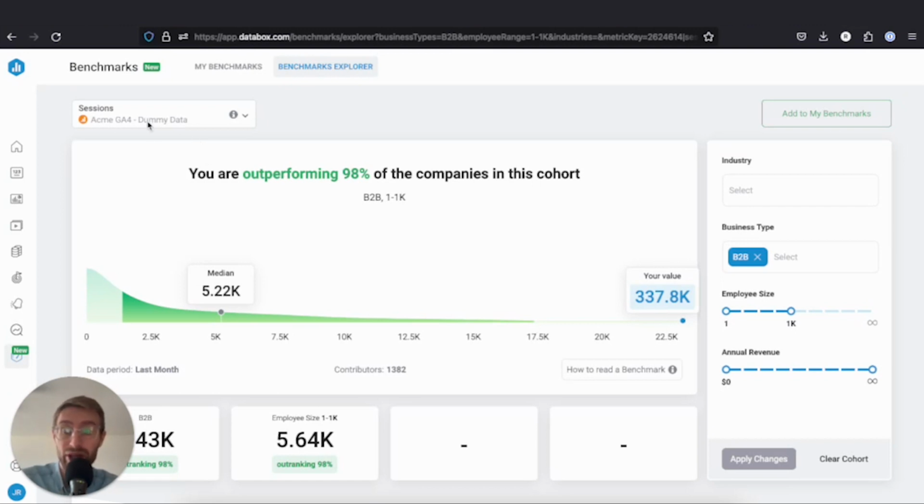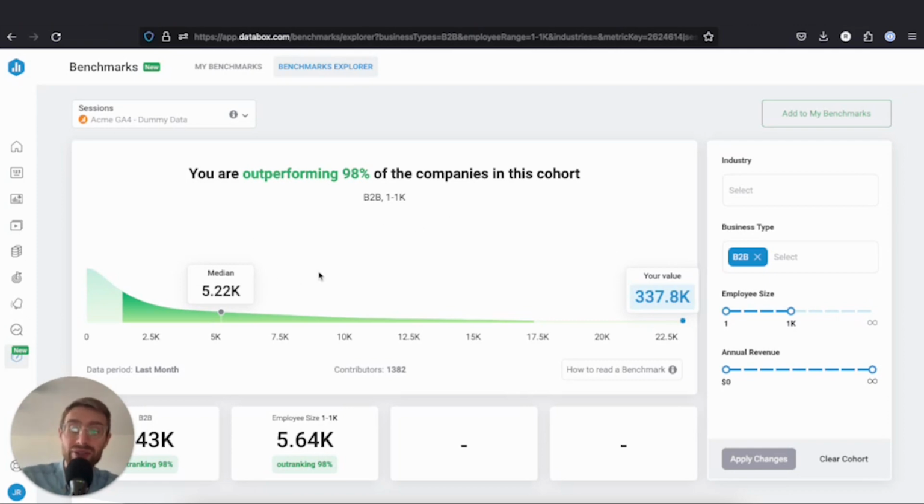So for example, we could come here and drop down and choose close rate or something like that, or the number of deals that we're getting. And we could explore this in a variety of ways and see where we're underperforming so we could focus on improving. We could see where we're outperforming, and maybe that's our unfair competitive advantage, and we're going to double down there, like maybe sessions for us. And in Databox's case, indeed, our organic efforts are a huge advantage for us with SEO. So we're going to double down there.